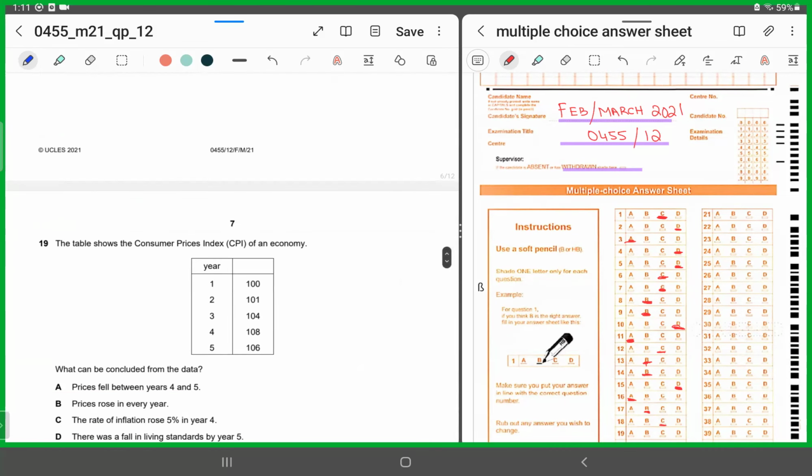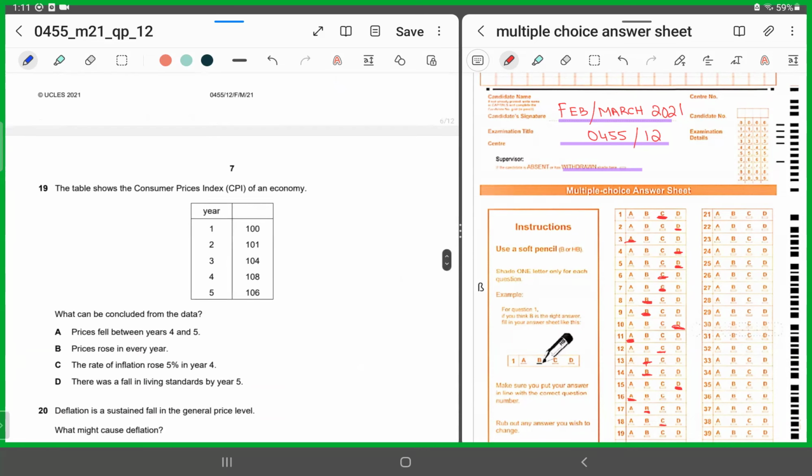All right, moving forward, MCQ number 19. It shows the CPI of an economy. What can be concluded from the data? What is the consumer price index? It measures changes in the average price level of a basket of goods and services over time, right? Year 1 was a base year at 100, then it went to 101, 104. In year 4 it was 108, in year 5 it was 106. The CPI fell, right? This means inflation was rising, but the rate of inflation fell. So when the rate of inflation fell, what happened?